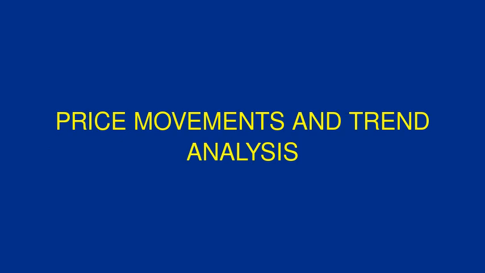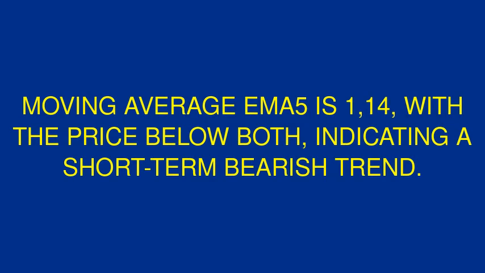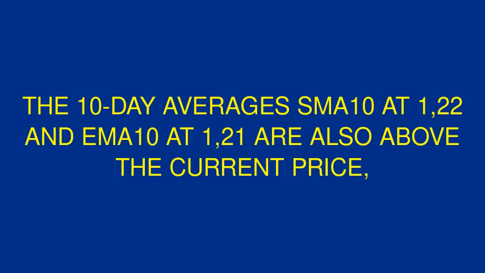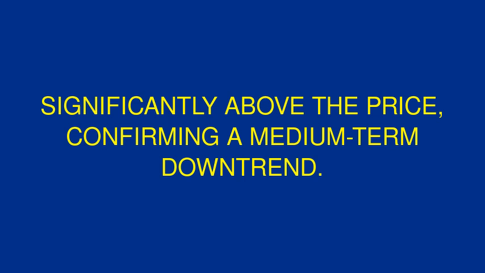Price movements and trend analysis. The last close was 1.02. The 5-day simple moving average SMA5 is 1.17, and the exponential moving average EMA5 is 1.14, with the price below both, indicating a short-term bearish trend. The 10-day averages, SMA10 at 1.22 and EMA10 at 1.21, are also above the current price, reinforcing short-term weakness. The 20-day averages, SMA20 at 1.34 and EMA20 at 1.3, are significantly above the price, confirming a medium-term downtrend.